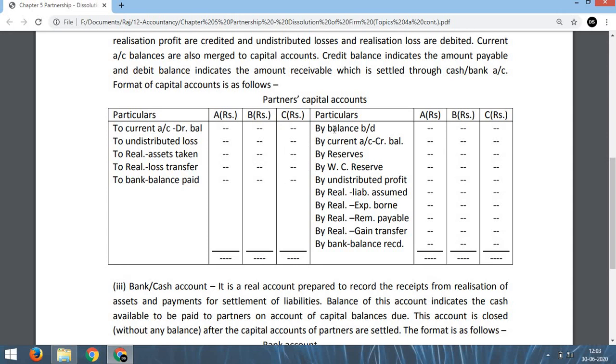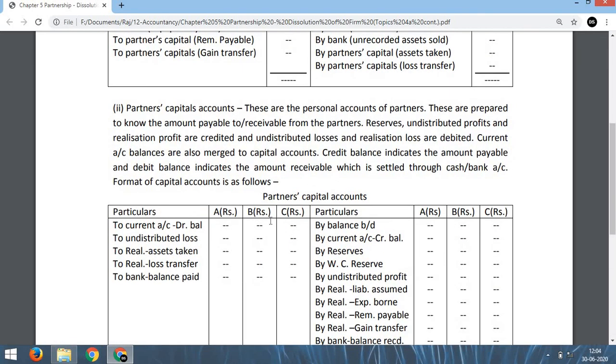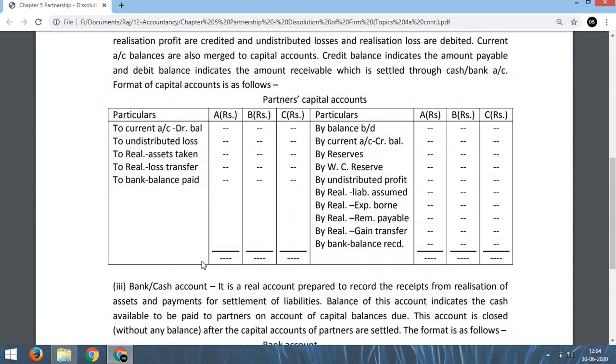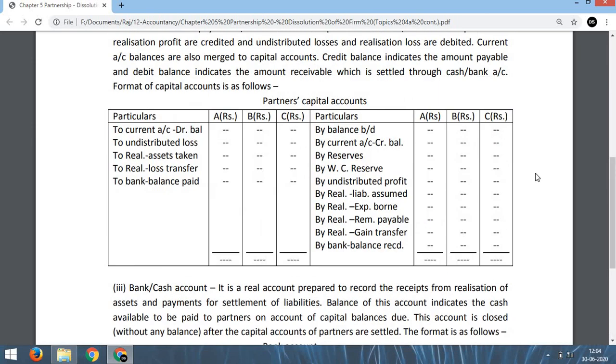So after writing this account and closing this account, we have to prepare the bank account. It means that we have to prepare these accounts in the same order. First you have to prepare the realization account, then the partners' capital account, and at last the bank account. In addition to these three accounts, in some cases we may be asked to prepare some special account, say partner's loan account. In that case we have to prepare 4 accounts, or sometimes 5 or maybe 6 accounts. But these 3 accounts are compulsory.